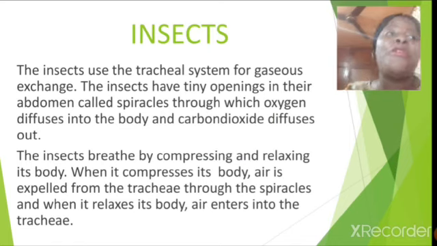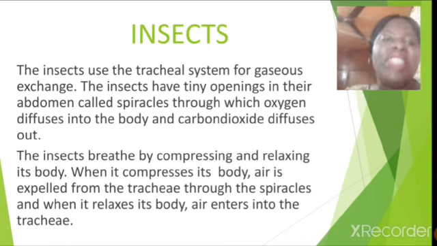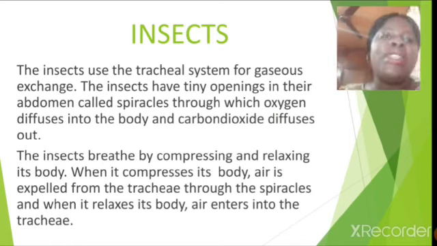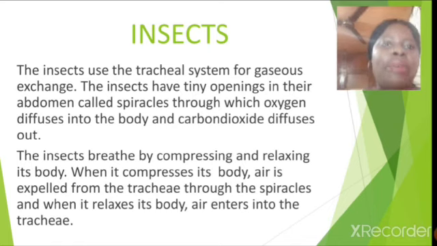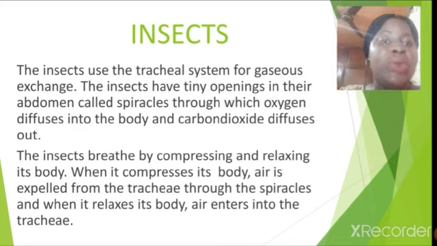Now, insects. Let's talk about the mechanism of the respiratory system in insects. The insect uses the tracheal system, like I was told last week. So how does this happen? The insects have tiny openings in their abdomen, which we call spiracles, through which oxygen diffuses into the body and carbon dioxide also diffuses out.